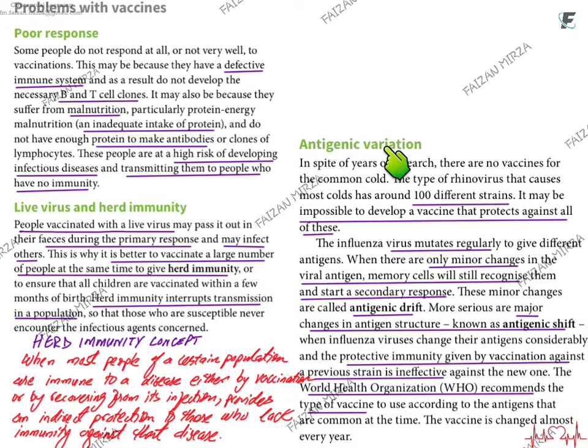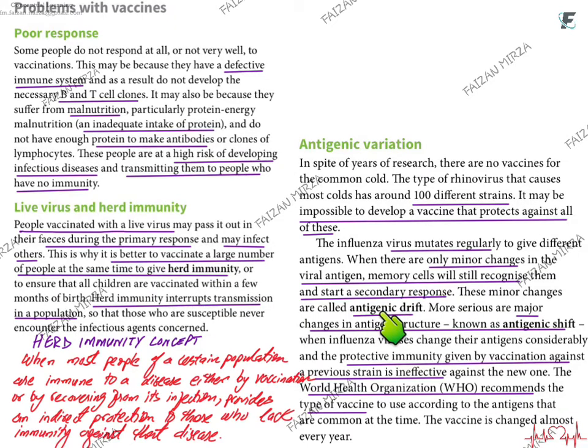Antigenic variation is also a challenge. There are hundreds of different strains possible. For example, for the common cold, you can't get a vaccine made in such a way that it will protect you against all of the hundreds of antigens. That's why a single vaccine for the common cold that gives lifelong immunity is not available. Same for the influenza virus. It mutates so regularly and brings about changes.